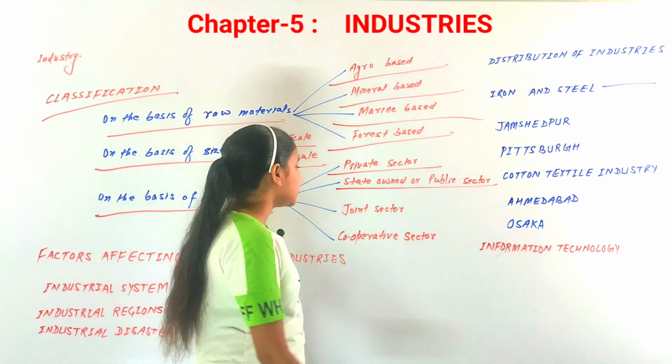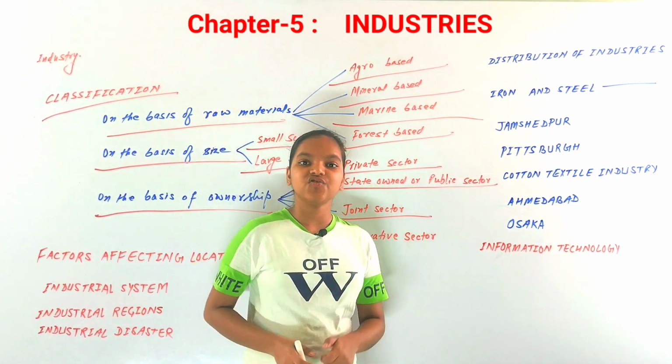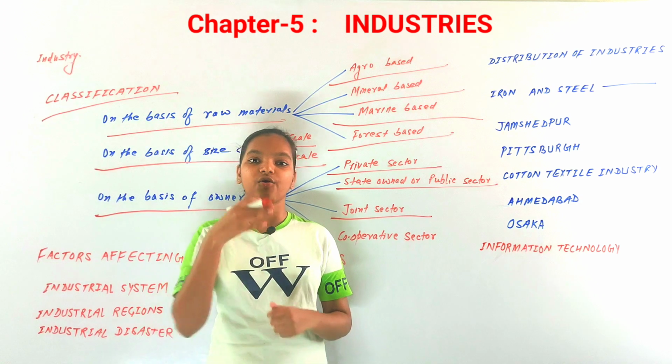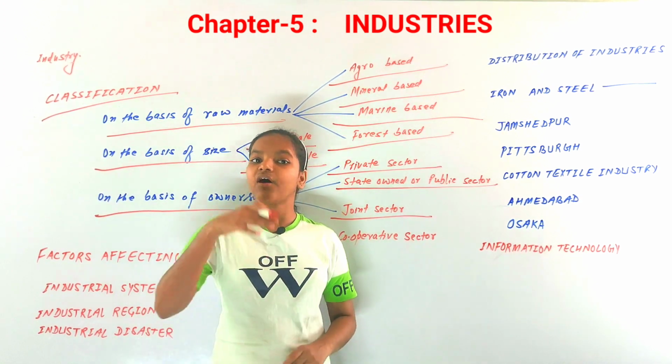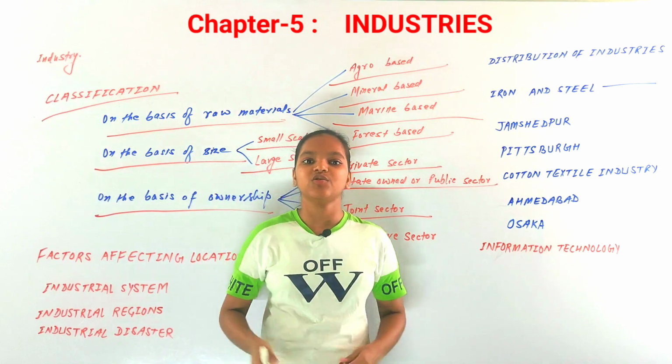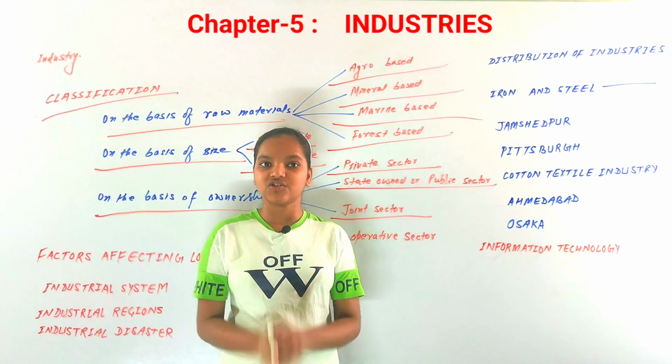Now the third classification can be joint sector industries. Joint sector industries are those industries that are owned and operated by the state and individuals or a group of individuals. So both are owning them. They are joint sector industries.